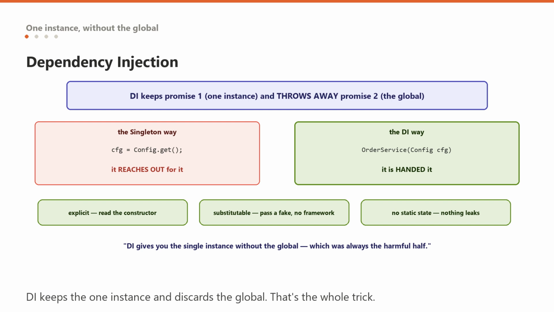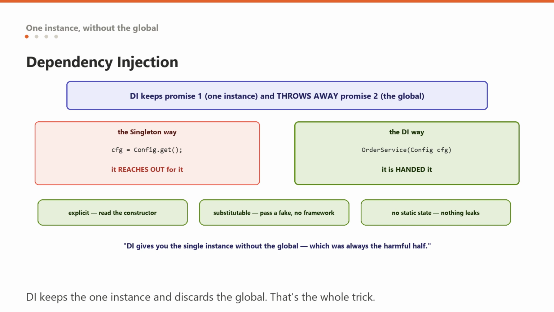Remember the 2 promises, one instance, and a global point of access. Dependency injection keeps the first and throws away the second, and that is the whole trick. In Spring, you annotate a class with @Component, and by default the container creates exactly one instance and hands the same one to everybody who asks for it.